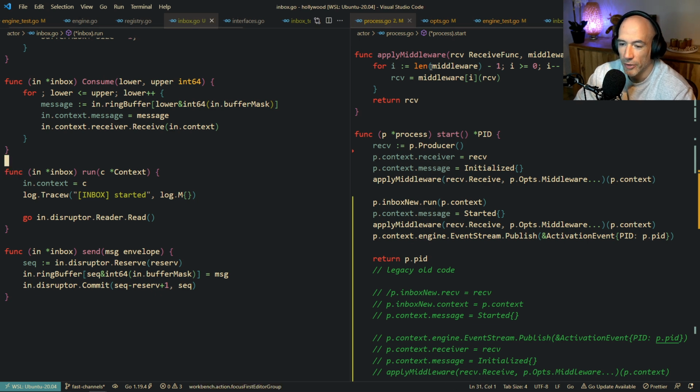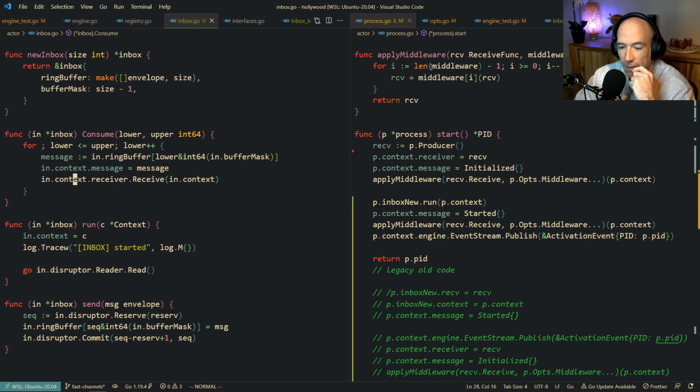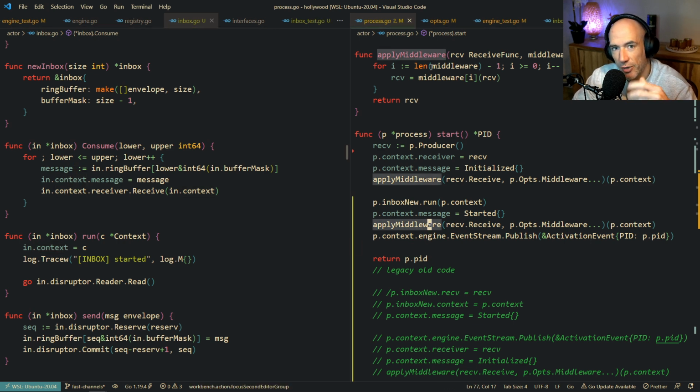The problem is that we also need to have some middleware here. That's also a thing, because middleware is not going to work here. Right? So we have some concept of middleware which you can use to apply to your messages, to your receivers.